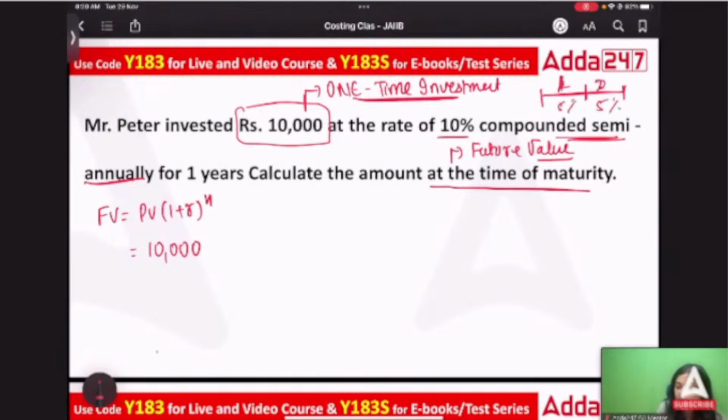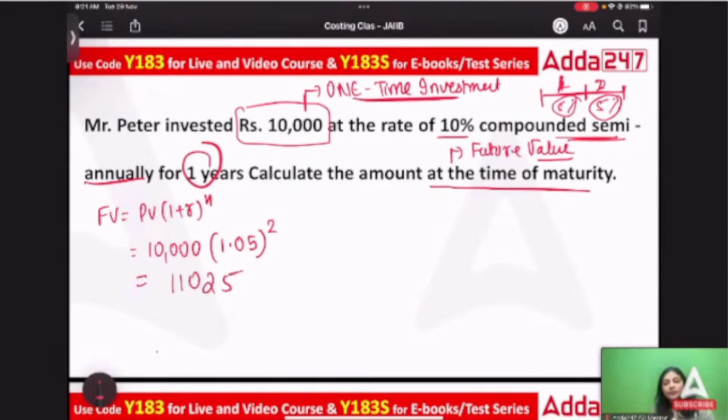So one time you'll get here, another time you'll get here. And the rate of interest will be what? 5%. Correct? So 10,000 times 1.05, and in 1 year, how many times will you get the interest? 2 times. Correct? So when you solve this, what is the answer? 11025. Correct? So that is the answer we will get.